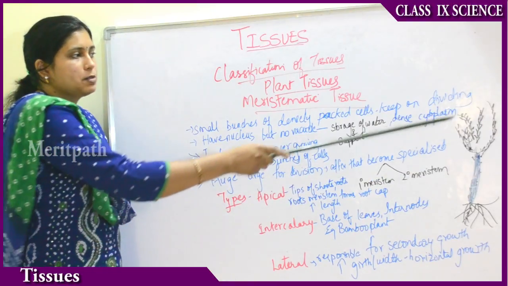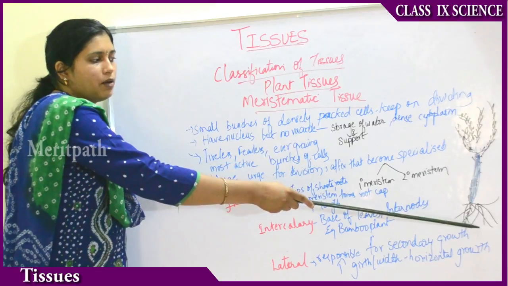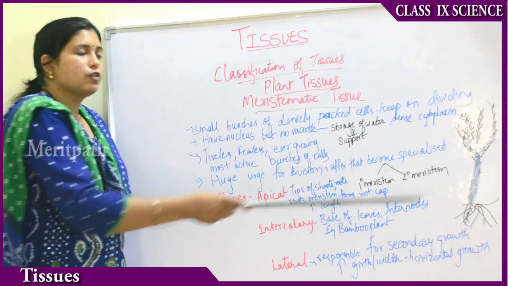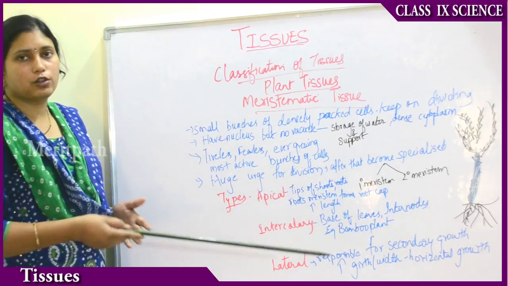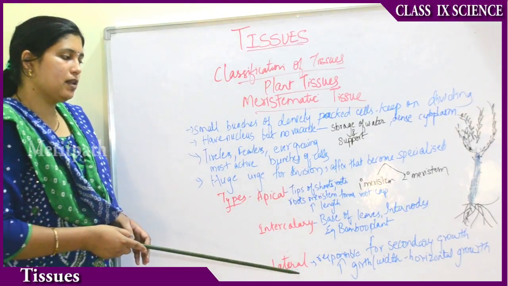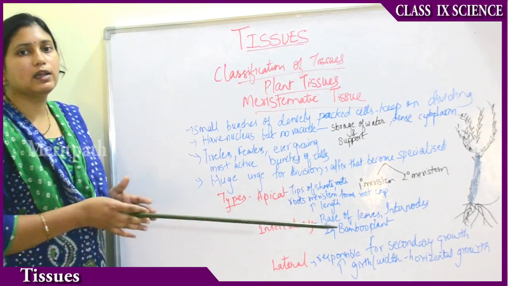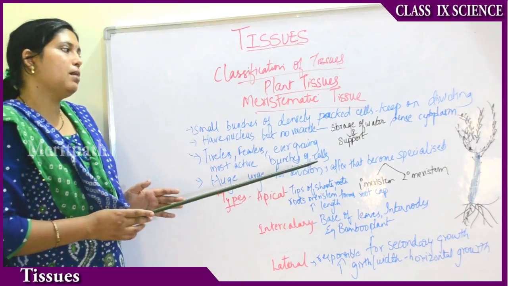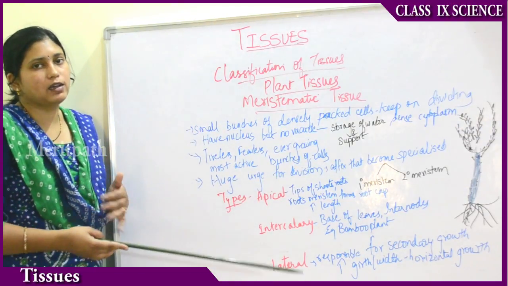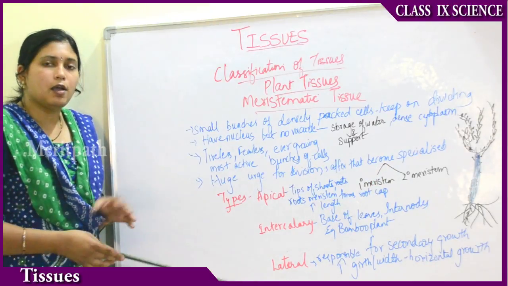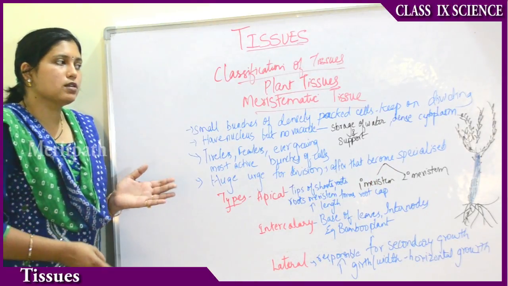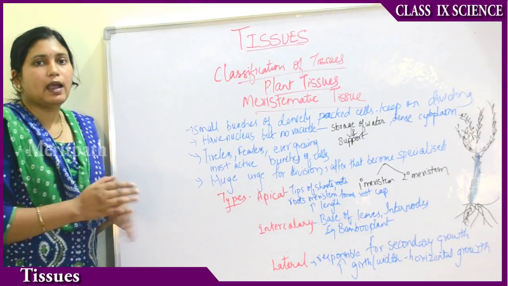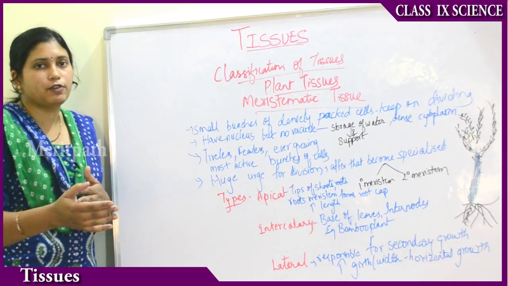Apical meristem is present in the tips of the stems and roots. It is responsible for vertical growth. Intercalary meristem is present at the base of the leaves. It is responsible for regrowth of the plants or leaves. Lateral meristem is responsible for secondary growth, increasing the girth or width of the plant in the form of bark. So meristematic tissue is an ever dividing tissue, very active, with dense cytoplasm, has a nucleus but lacks a vacuole. It is ever growing. After growing for some time, these meristematic tissues stop dividing and get specialized to form a specific function.